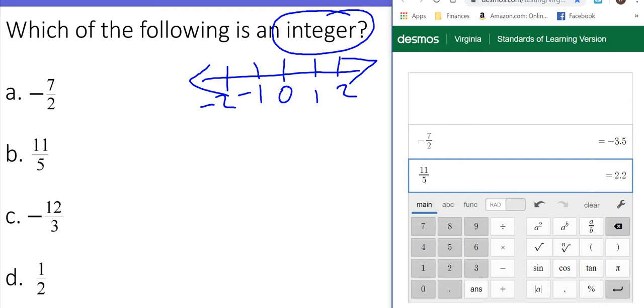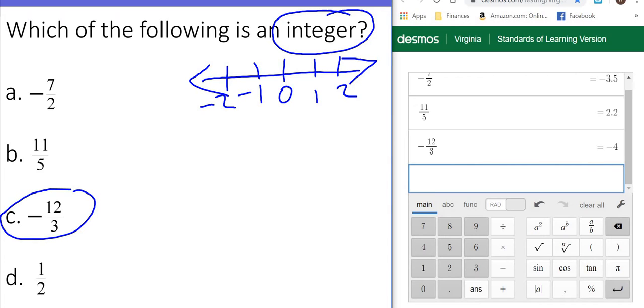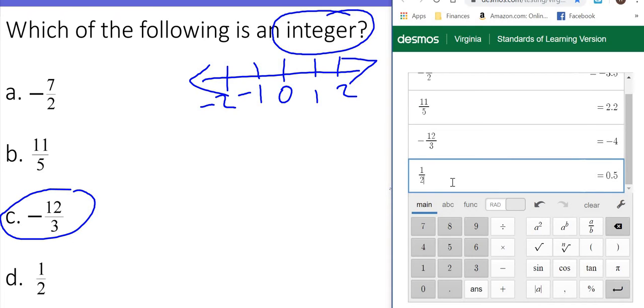11 divided by 5 is 2.2. Again, a rational number, but not an integer. Next, we're going to put in -12 divided by 3. Ha! That is -4, and that definitely would be on a perfect number line. But to make sure I didn't make a mistake, I'm going to try the last one. 1 divided by 2, 0.5, again, rational, but definitely not an integer.